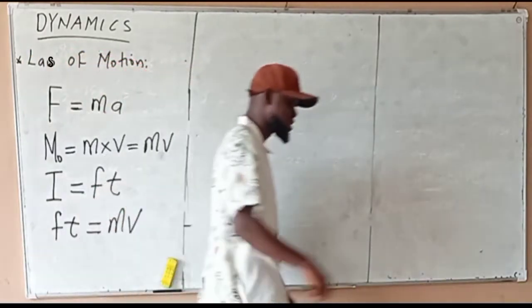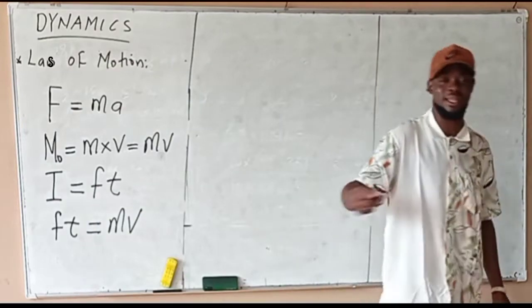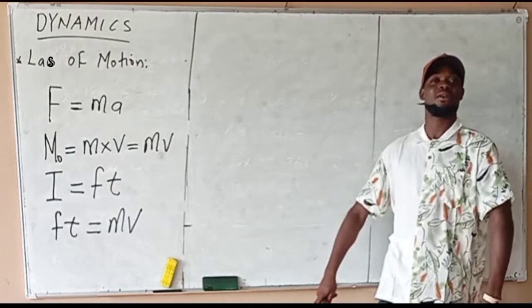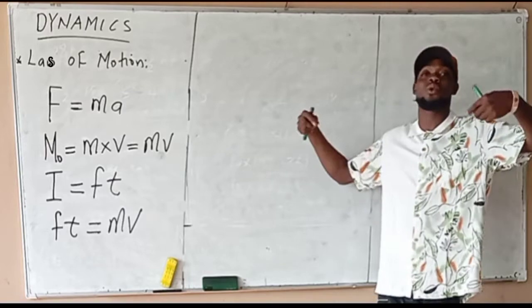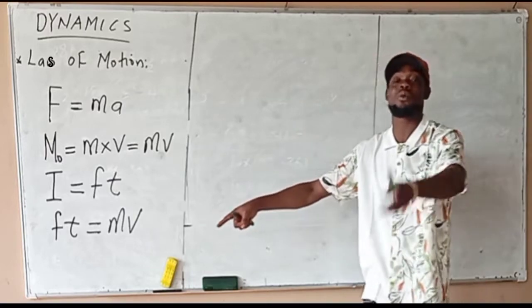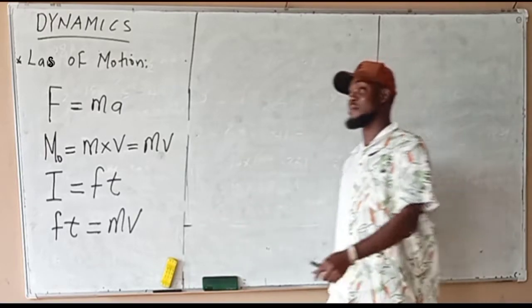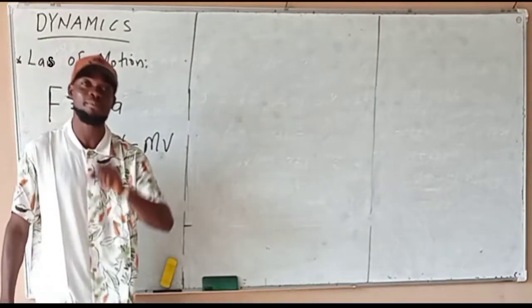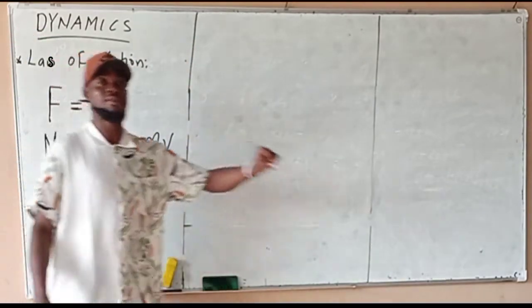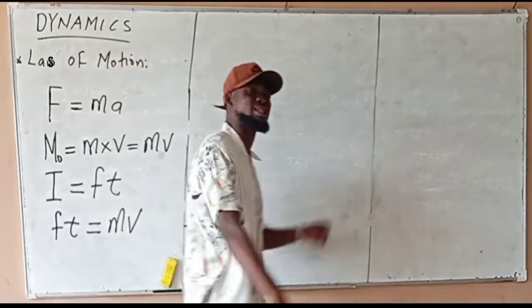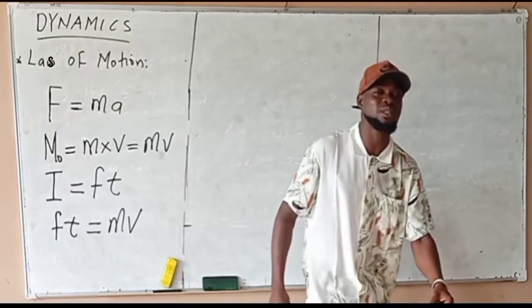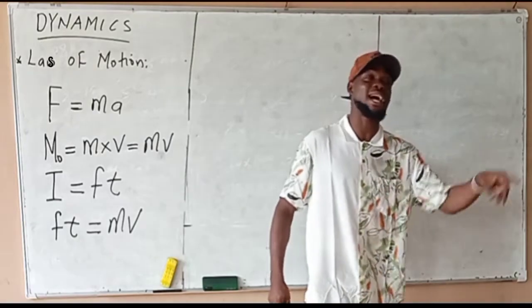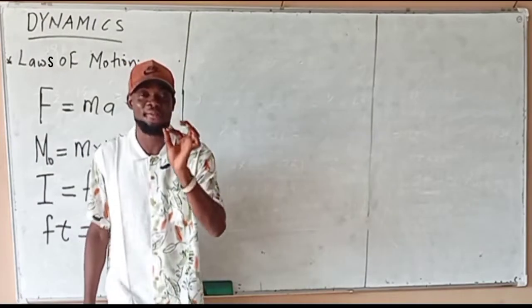That is what we call momentum. We just need the mass of that body and the velocity at which that body is moving. The mass of the body times velocity. But when the movement is with a force, we call it impulse, which is the product of force and time.